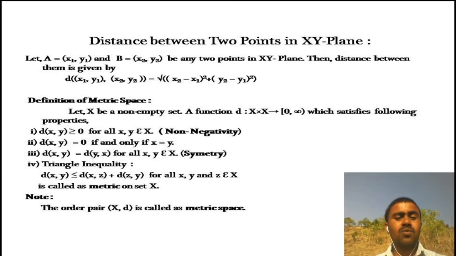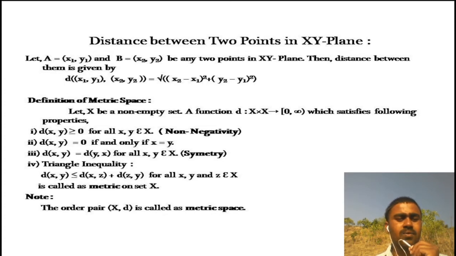Now, we will go for the definition of metric space. Take any non-empty set X and define a function d from X cross X to the interval [0, infinity), which satisfies the following 4 properties. First property: the distance between x and y is greater than or equal to 0, that is the non-negative property.